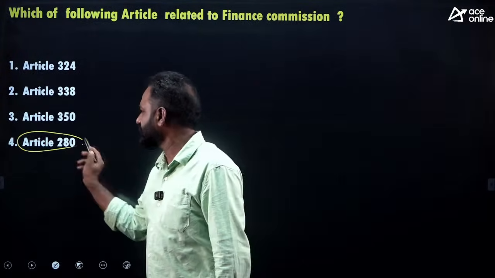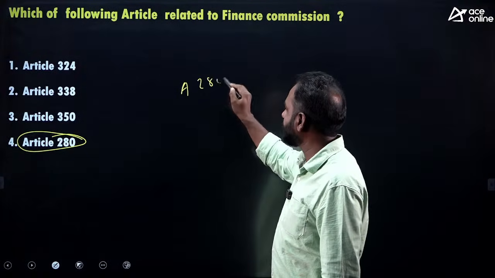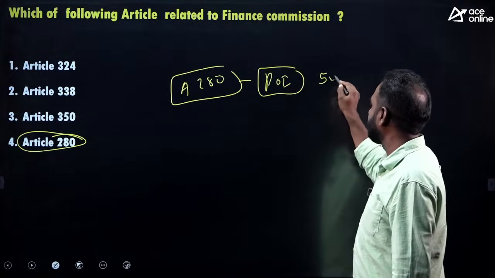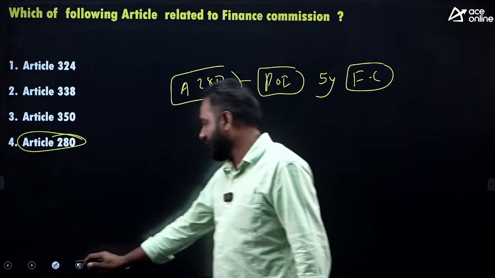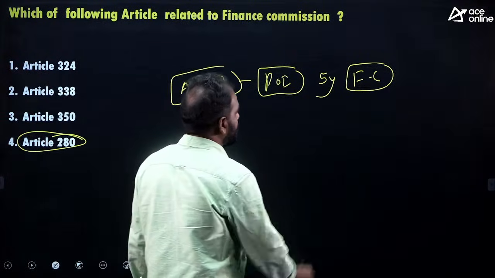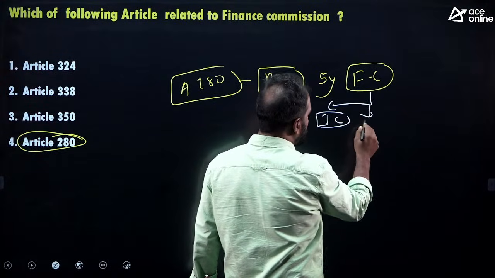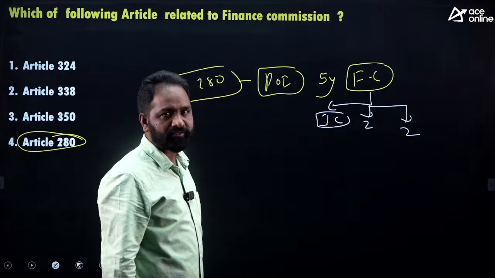Simple, very simple, Article 280. Under Article 280, the President of India appoints a Finance Commission every 5 years. That Finance Commission will have one chairman, usually 2 full-time members and usually 2 part-time members. Totally 5 members will be there.